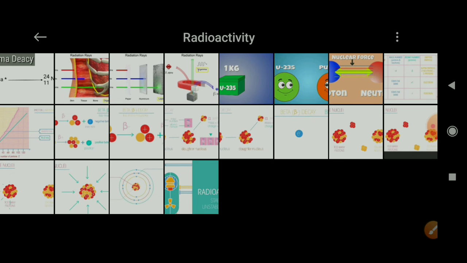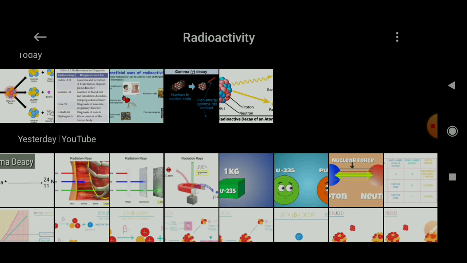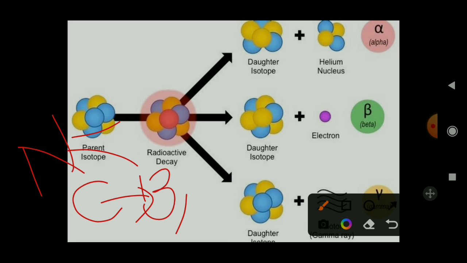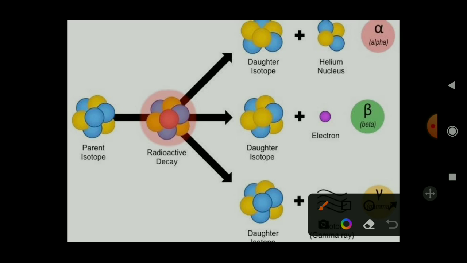Understood? Now let's see a diagrammatic representation of the radiation rays. Here, this is a parent isotope. Isotopes have the same number of protons but different numbers of neutrons. For example, carbon and nitrogen with the same number of neutrons, 13, are isotopes of each other. So let's take a parent isotope, and radioactive means it becomes unstable, an unstable radioactive decay.